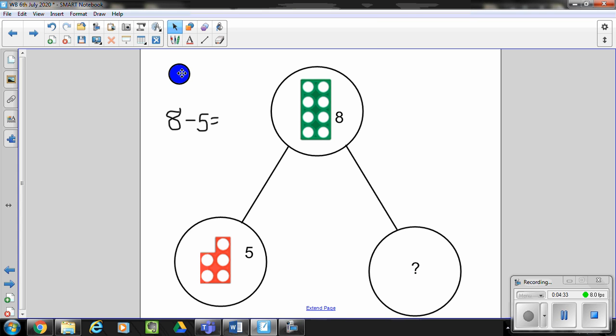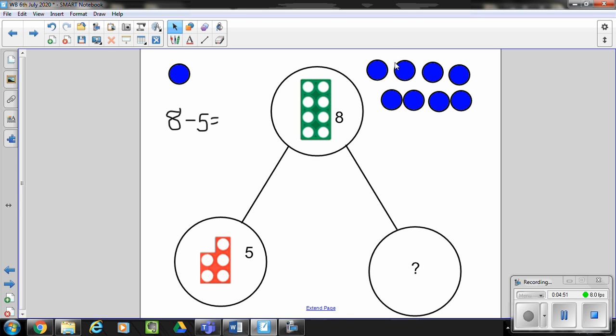I am going to use the counters. I'm going to count out my 8. 1, 2, 3, 4, 5, 6, 7, 8. I've got my 8.